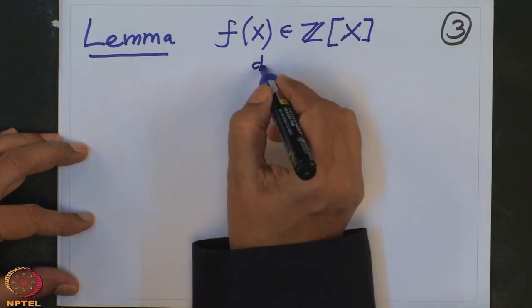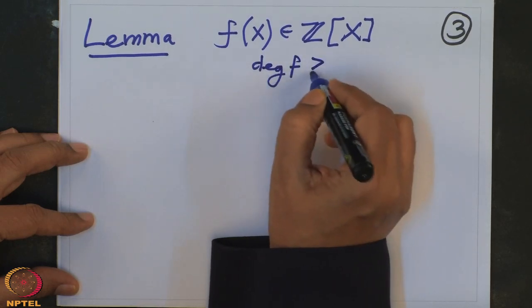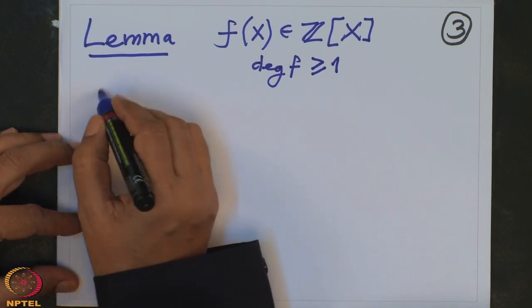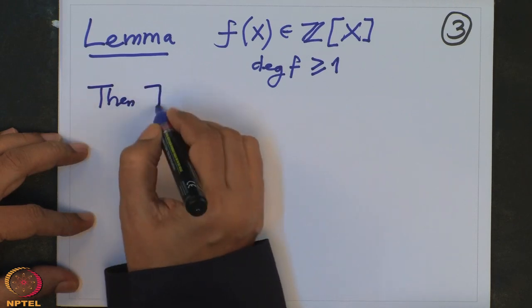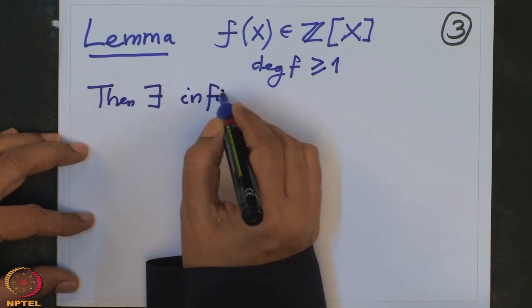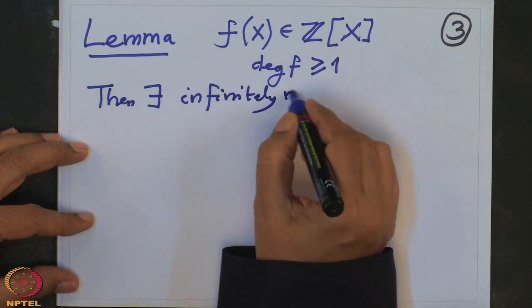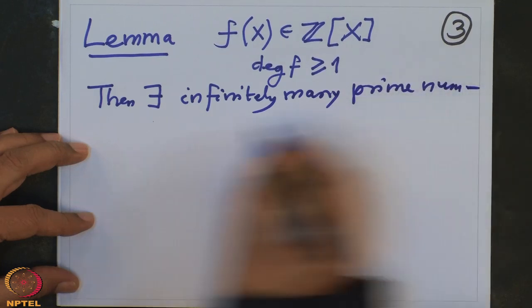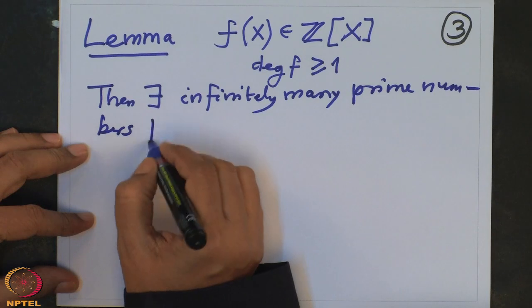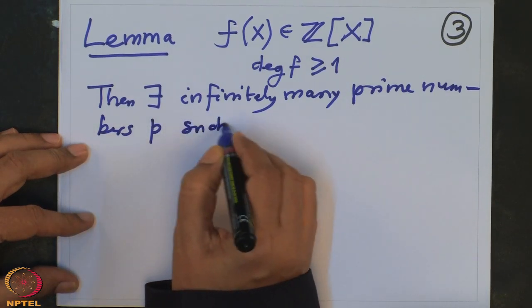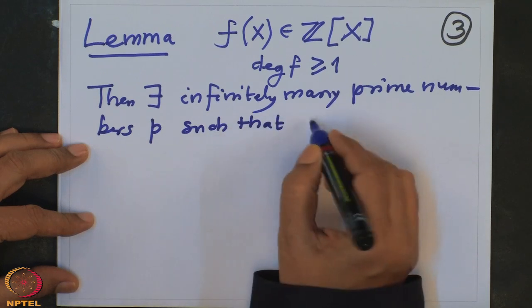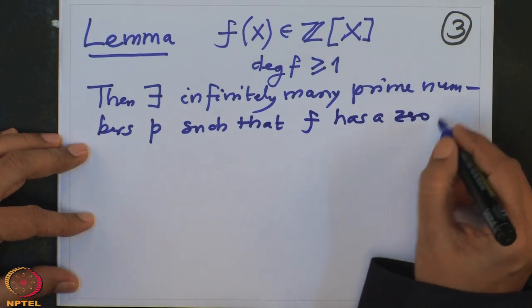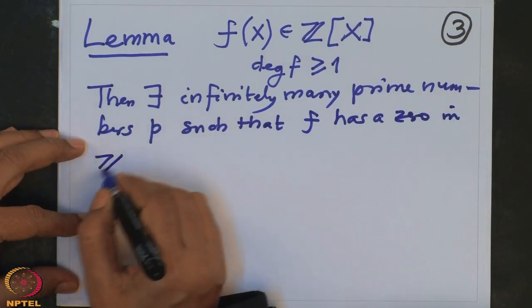And the degree of f is bigger or equal to 1. Then there exist infinitely many prime numbers p such that f has a 0 in Z mod p.